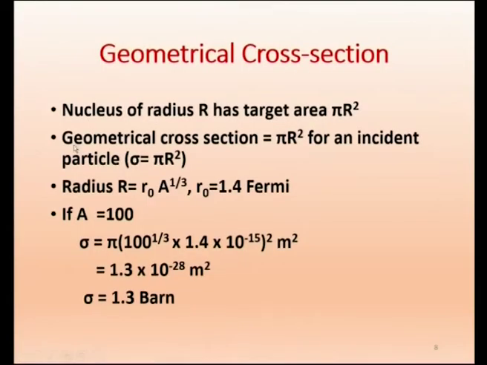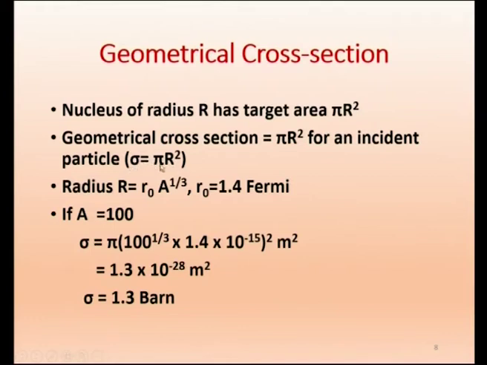It is only once, as we look from here, like when you look at the moon. It has a surface area of 4 pi r squared, but what is exposed to us? Only pi r squared, because the radius of the moon is r, and the light that is exposed to us will be pi r squared. So that is called the geometrical cross section. So the nuclear radius has a target area pi r squared. The geometrical cross section is pi r squared for an incident particle. Therefore, we call that cross section sigma equal to pi r squared.